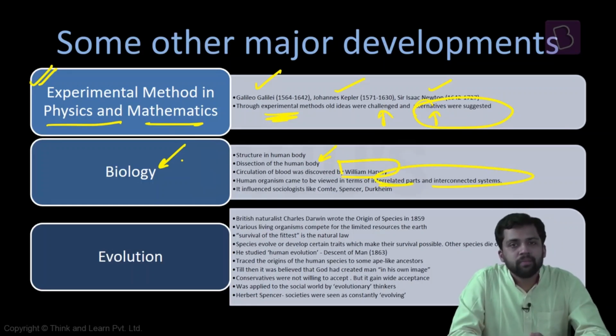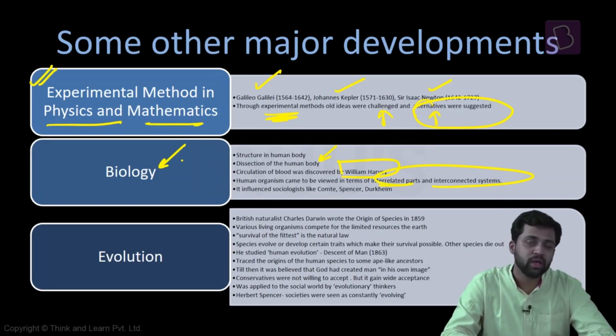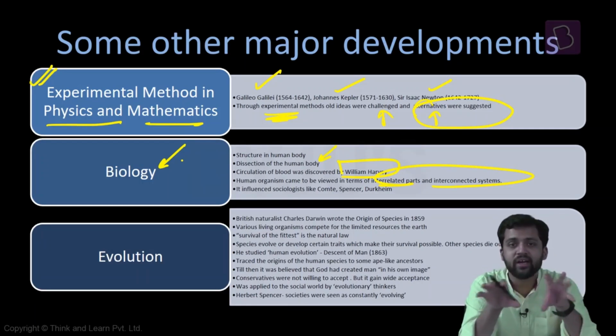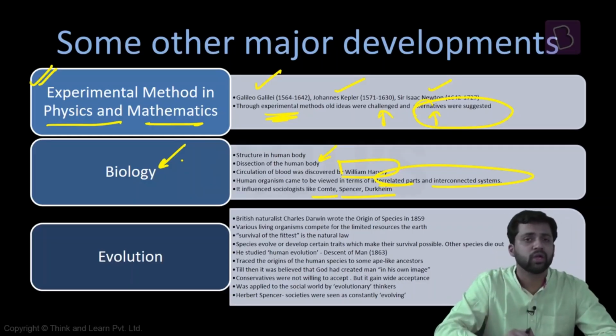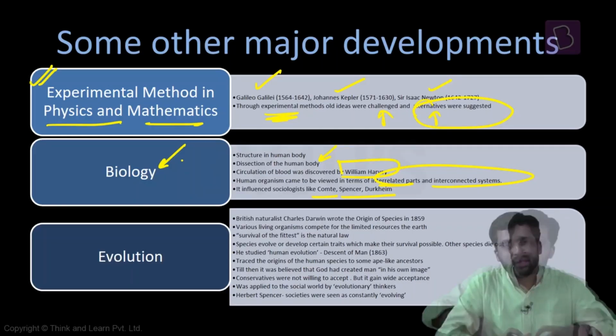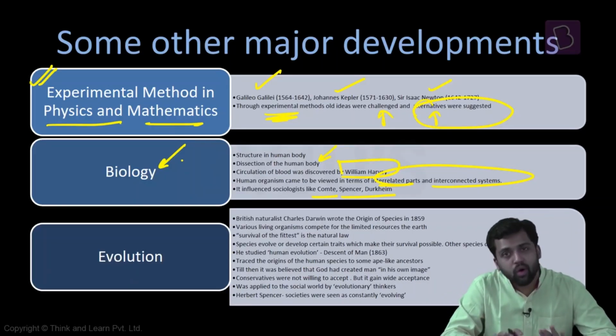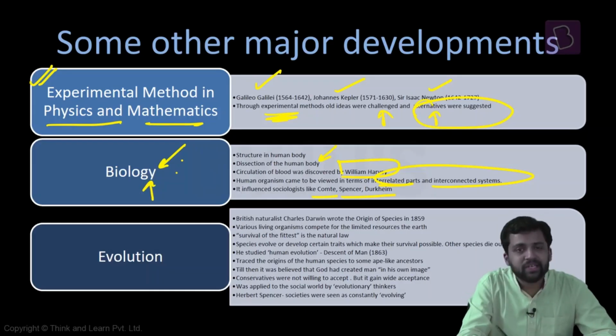And this notion that an organism consists of smaller parts, and these smaller parts have some role to play, some functions to play, and these functions are fulfilling the requirements of the organism, and again, these parts are interconnected, has a very important influence on sociology, especially on thinkers like Spencer. So they also started relating society with organisms. They feel that just like an organism, society is also having smaller subparts. These subparts are fulfilling the requirements and needs of the society, and they're all linked together, they're all interconnected. So developments in biology are also influencing sociology.